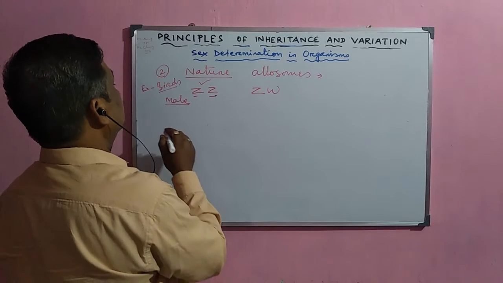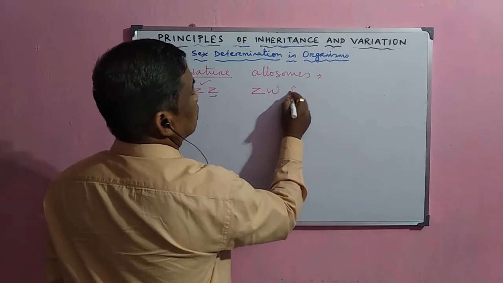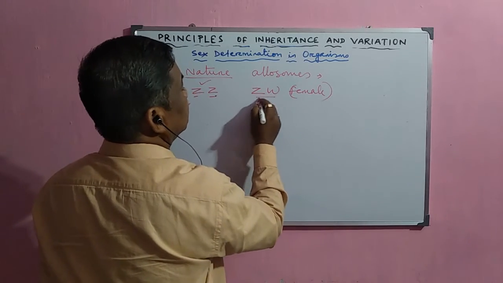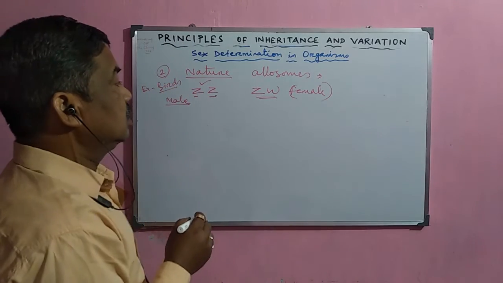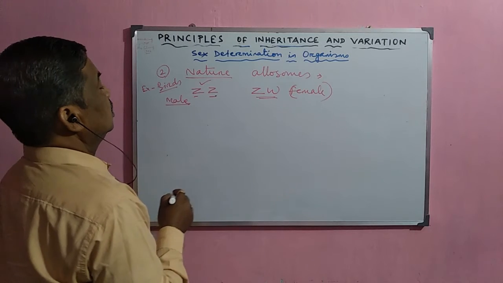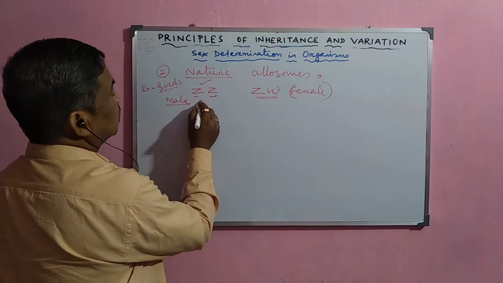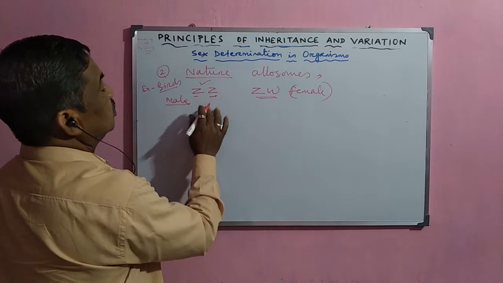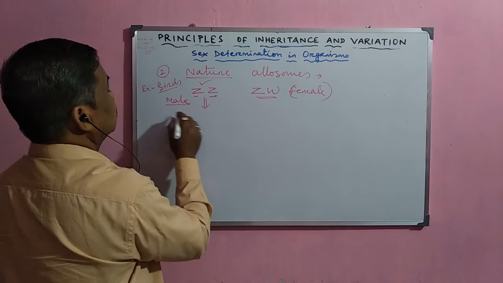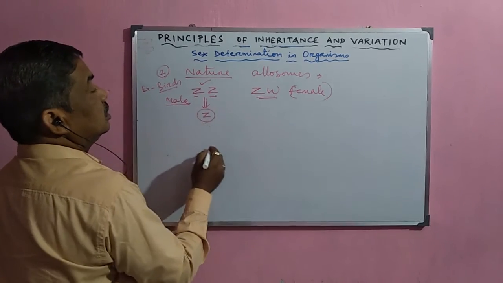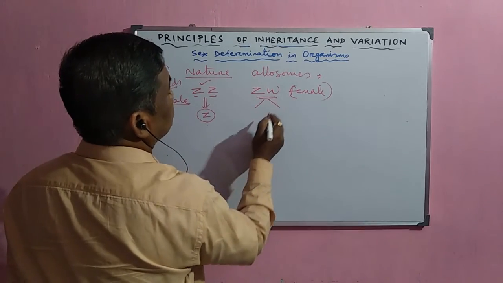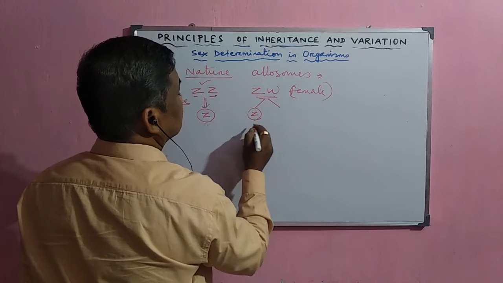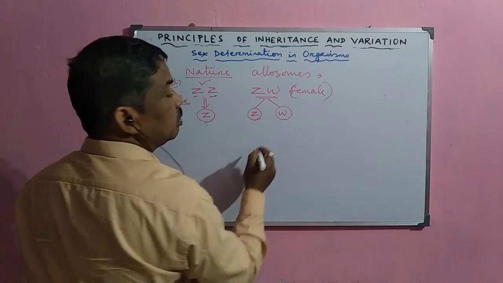In case of female, the female is heterogametic. So that is why two types of gametes are formed. Here only one type, that is the Z type, will be formed in case of male, and in case of female, two types of gamete, Z and W, will be formed.